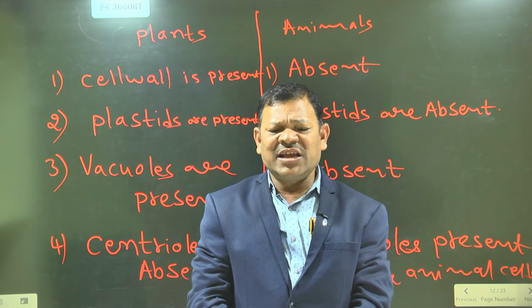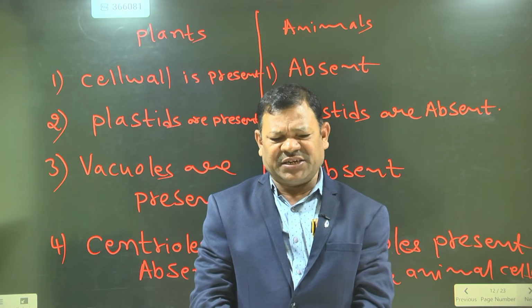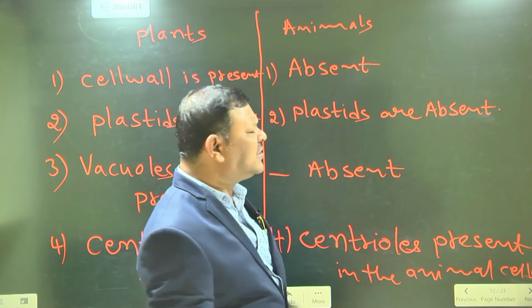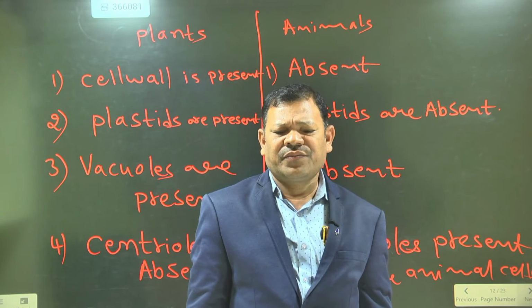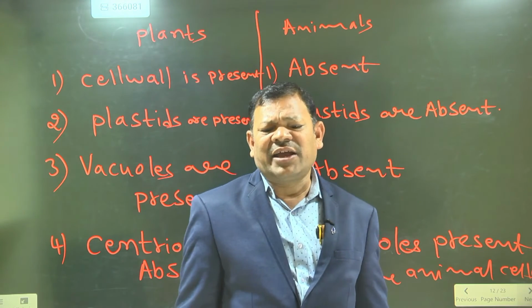Why are the leaves green in color? Because the chlorophyll pigment is present. Yes or no? Plastids are present in the plant cells only. Plastids are absent in animal cells.